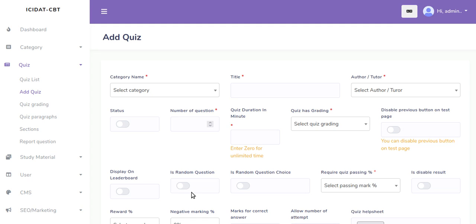So you can select whether it is a random question, where you'll be picking the question from any angle. In a case whereby you have 2 different people sitting at the same place and you don't want them to have access to the same question at the same time, you click here. You can randomize even the question choices.